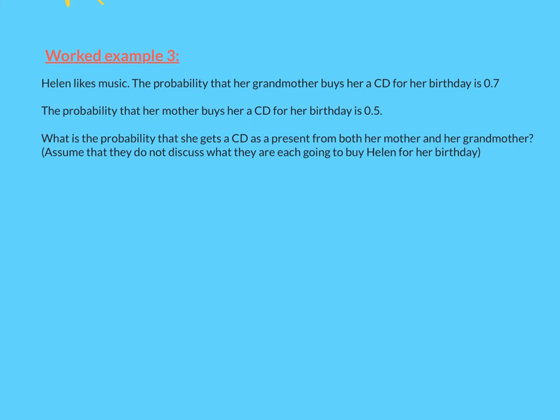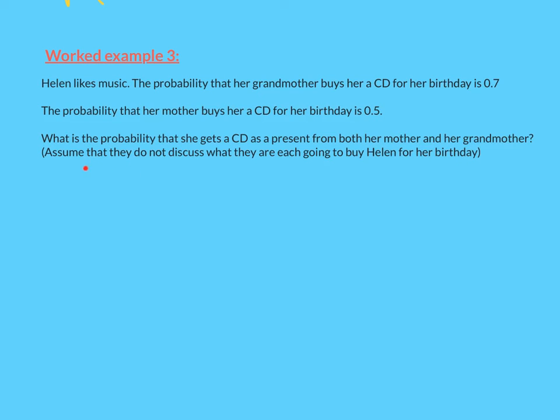Okay, so this is how it could be worded for you. Helen likes music. The probability that her grandmother buys her a CD for her birthday is 0.7 and her mother is 0.5. What is the probability she gets the CD as a present from both her mother and her grandmother? Now notice this thing in brackets here. Assume that they do not discuss what they are going to buy for Helen for her birthday.